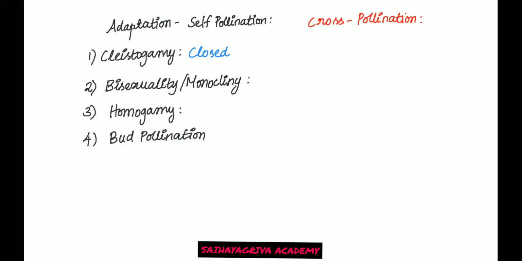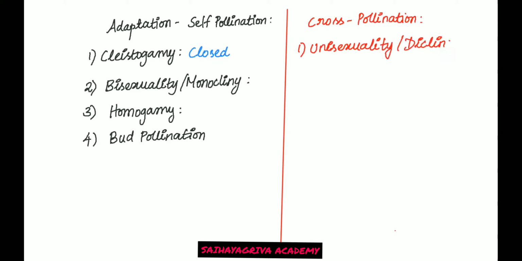So what can be the adaptations for a cross-pollinating plant? It should be literally opposite to whatever adaptations you have seen in self-pollinating plants. So they can be unisexual. So unisexuality or dicliny, which means the flowers contain either the male part or the female reproductive part. In this unisexuality or dicliny, the plants can be monoecious or they can be dioecious.